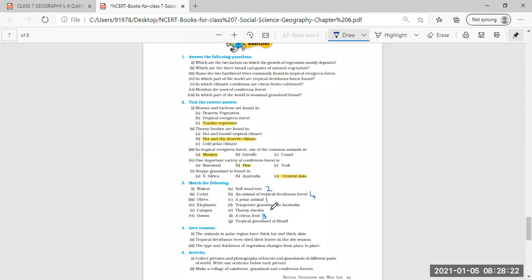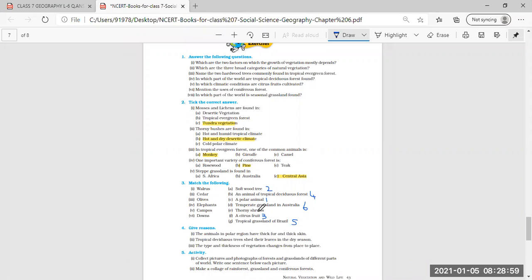Then next is campus. Last, G, tropical grassland of Brazil. Fifth will be tropical grassland of Brazil. Then next, downs. Downs will be temperate grassland of Australia. Temperate grassland of Australia will be marked as number 6.